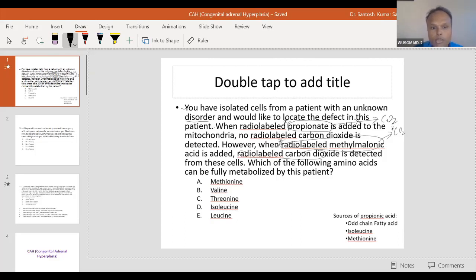Which of the following amino acids? So what is the disorder? Let's forget about the amino acid. Where is the problem here in the disorder? Propionic acid is added, radioactive, no CO2. Okay, CO2 was not seen, but when methylmalonic acid was added, CO2 was seen.